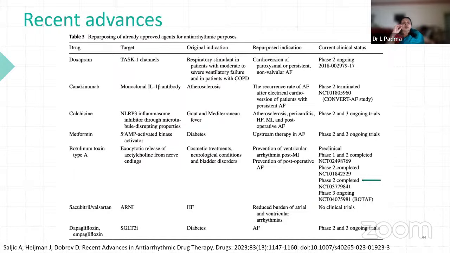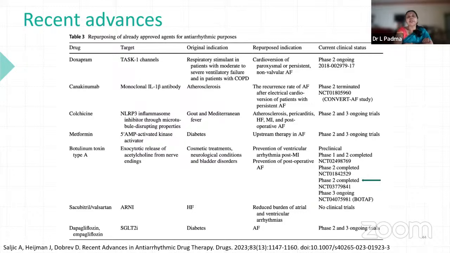So here I have just shown which drugs can be used. They are all targeted drugs. Where can they be targeted? Whether it's a monoclonal antibody, or it blocks the TASK channels, or NLRP3 inflammasome inhibitors, or even AMPK activators like metformin, or even botulinum toxin, or ARNI, and also SGLT2 inhibitors, where we use them in patients with diabetes and chronic heart failure. But the repurposed indications are atrial fibrillation, where ongoing trials are also seen.